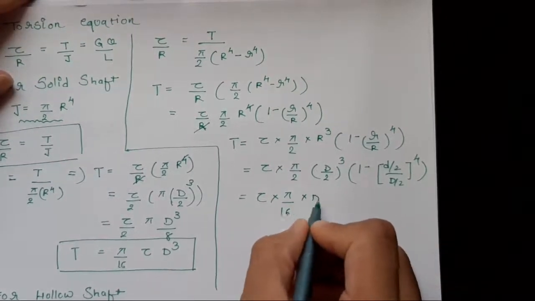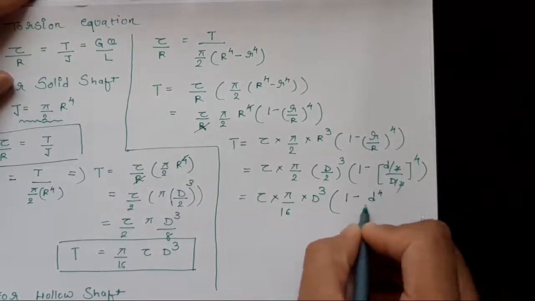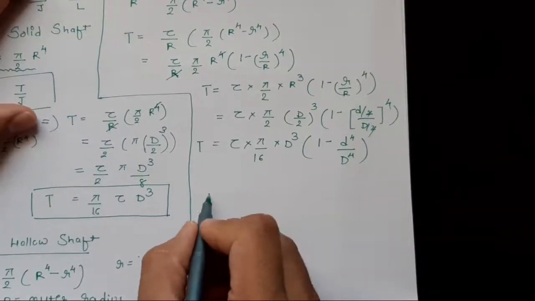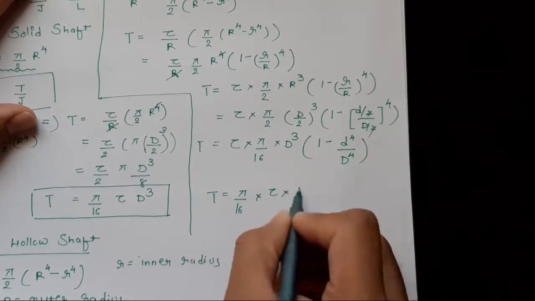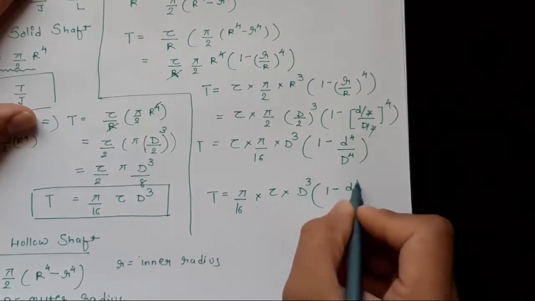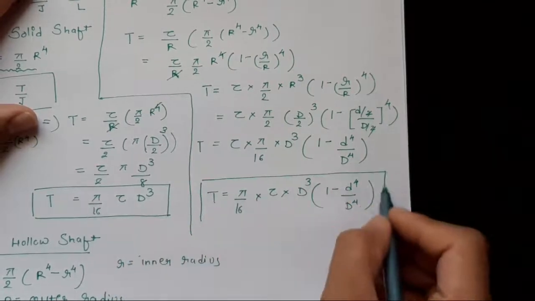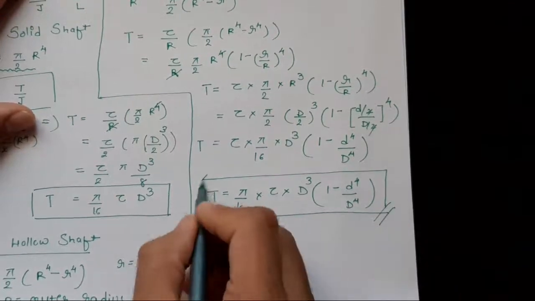So pi by 16 into D cubed into 1 minus, the 2s get cancelled, small d raised to 4 upon capital D raised to 4. So finally we get T equals pi by 16 into tau into D cubed into 1 minus d raised to 4 upon D raised to 4. By using this equation we can know the inner and the outer diameter of the hollow shaft.